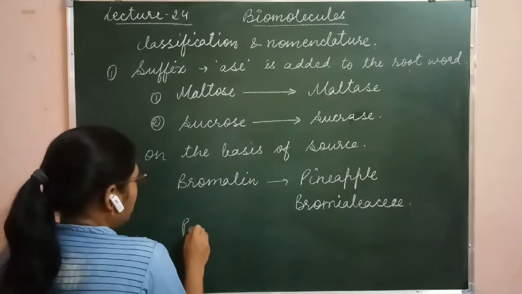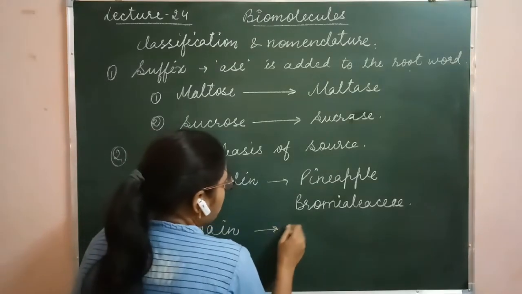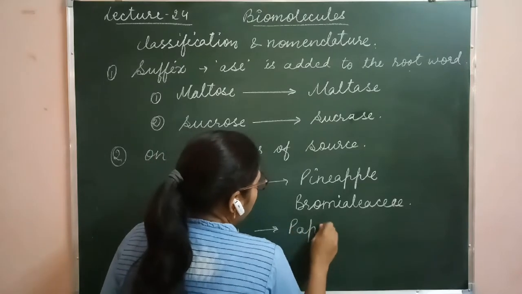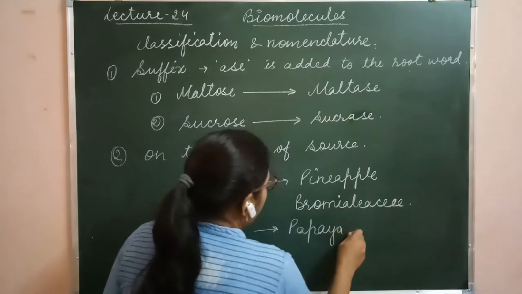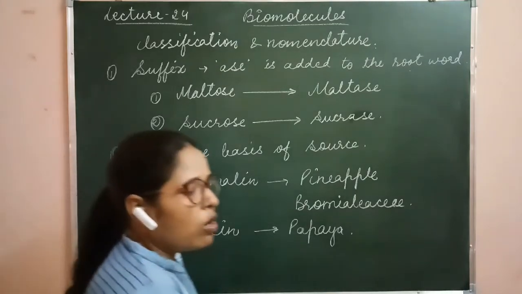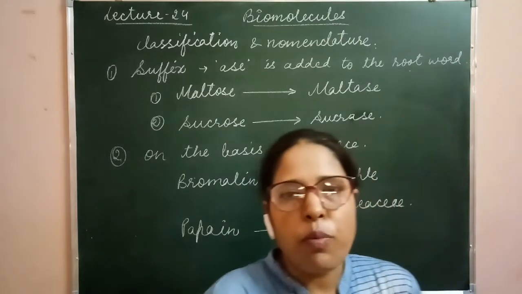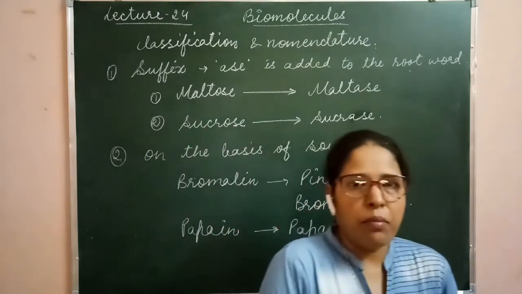Second one is papain. It is also an enzyme which is obtained from papaya. So these are some enzymes which are obtained from different fruits. So on the basis of the source from which these enzymes are obtained, they are given that name.